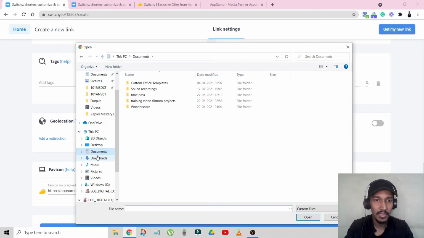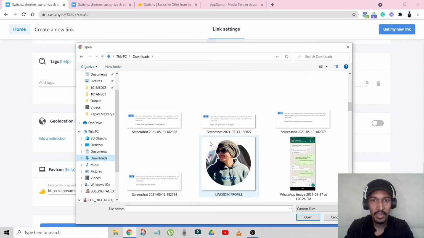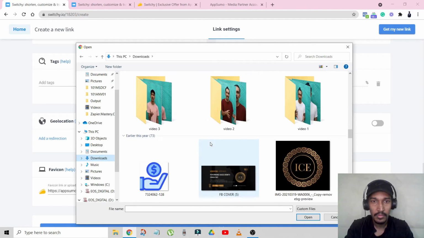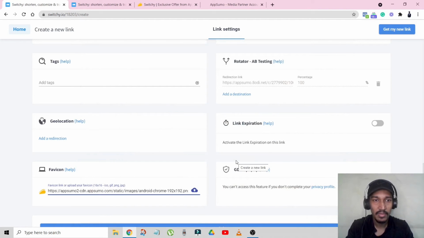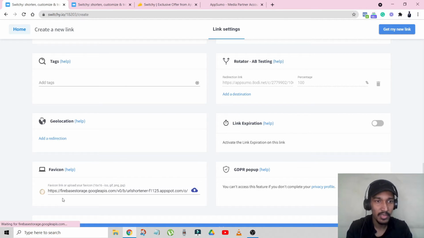So I'll just go in, let's say downloads, and let's say I want to set this as the favicon. Let's say, for example, I can click on upload. Yeah, it needs 16:16. I don't have right now 16:16. No, I had. Okay, upload it. Now you can see another logo has come, ICE logo has come.